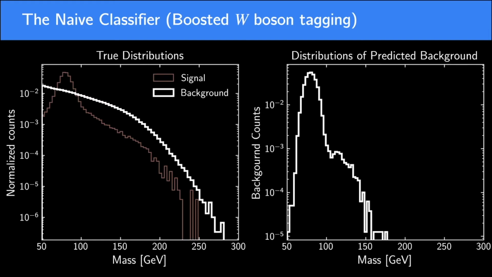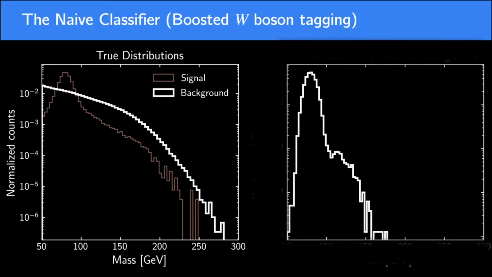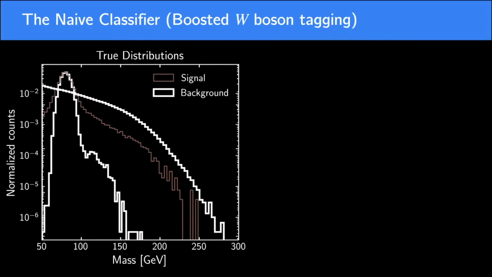This is the distribution of background events that pass the selection, or in other words, false positives. And it seems that the classifier learned that W jets live in this particular mass region and now assumes backgrounds that live there are signals as well. And indeed, this peak is exactly the signal peak. Of course, the background smoothness assumption is not valid here, and you absolutely cannot perform a bump hunt. This is an even worse problem if the peak was just a product of choices you made in your simulation. In that case, you would lose the ability to find signals that are localized elsewhere on this mass spectrum.